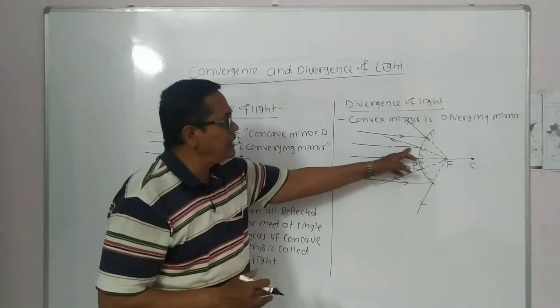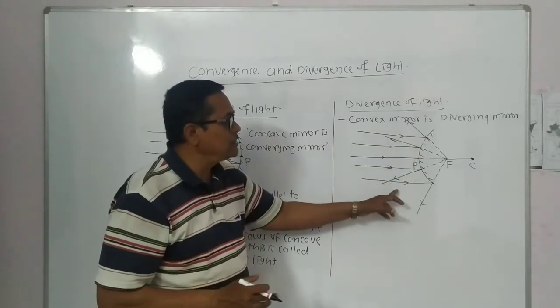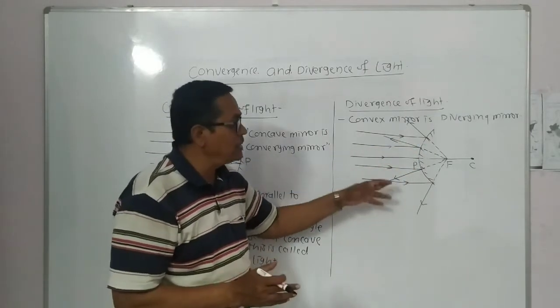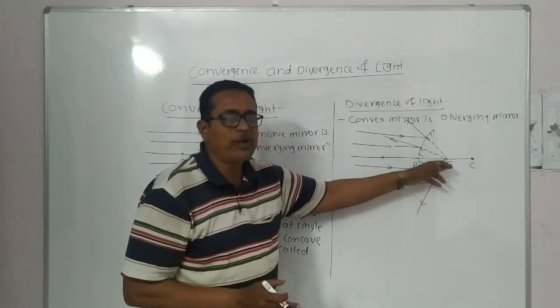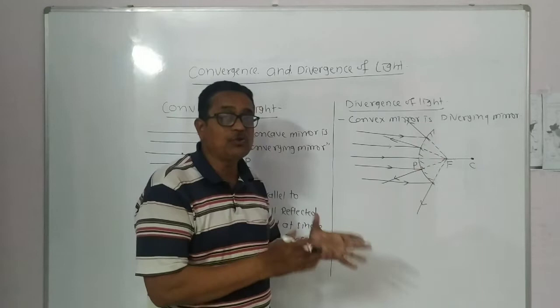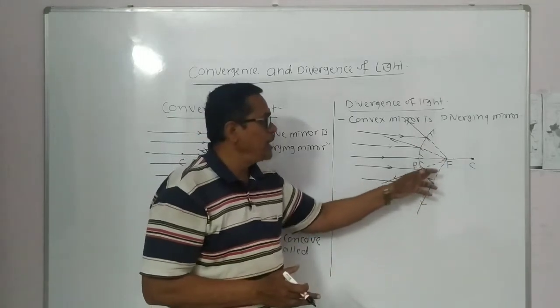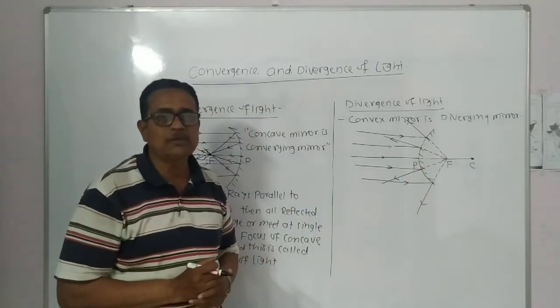It means reflected rays get diverged from each other, and they appear to come from a single point behind the mirror, and that is called divergence of light.